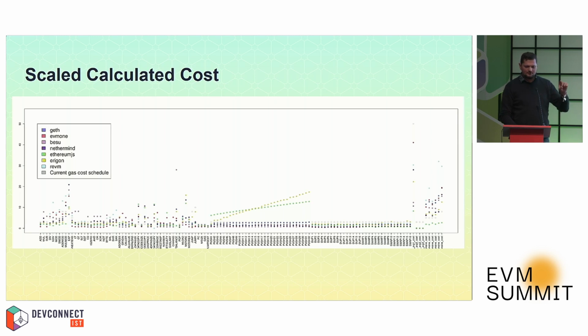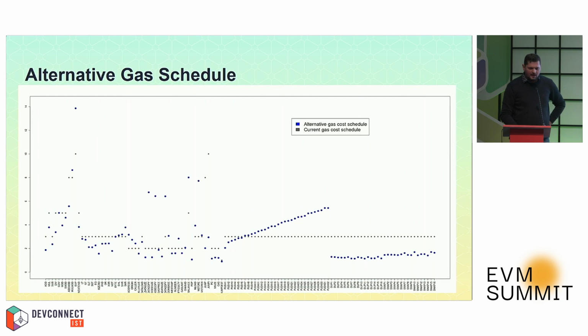Now, when we have these opcodes, we can do the scaling. We create a new gas cost schedule, an alternative schedule, and compare it to the existing one. The gray dots here are the existing one. The blue dots are the new alternative schedule.